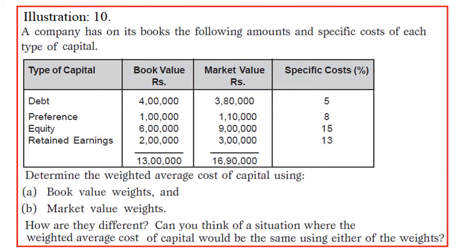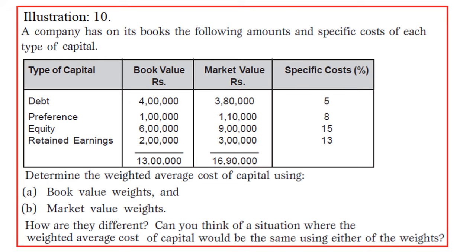So we'll take up one question here. If you see the question, a company has on its books the following amounts and specific cost of each type of capital. Type of capital, book value and market value, both we have given, then specific cost in percentage we have given. And we are asked to determine the weighted average cost of capital using two methods. One is book value weight, another one is market value weight. However, how are they different, and can you think of a situation where the weighted average cost of capital would be the same using either of the weights?